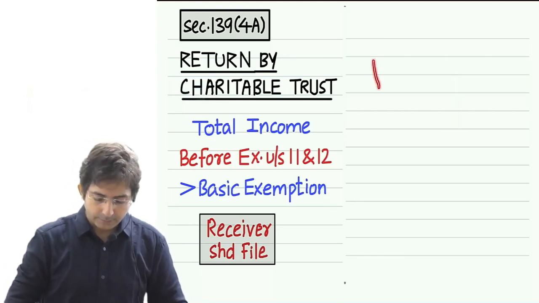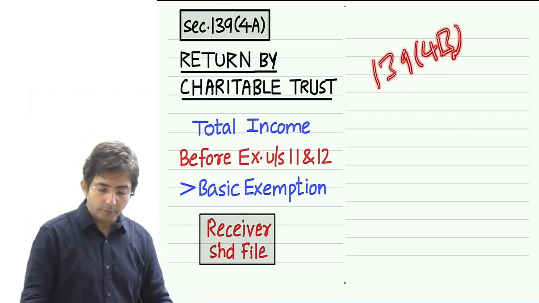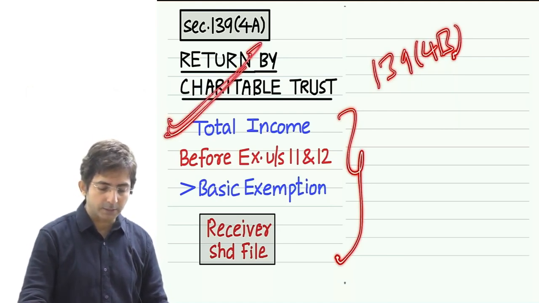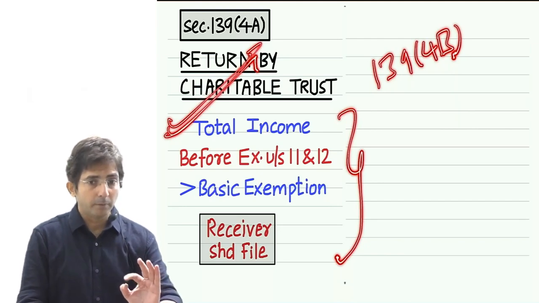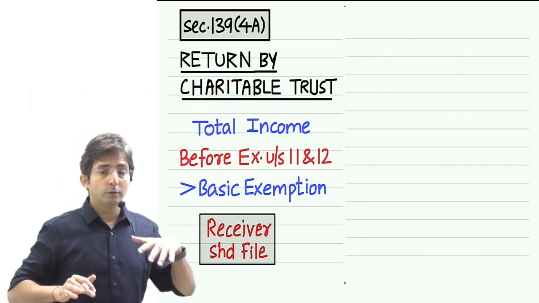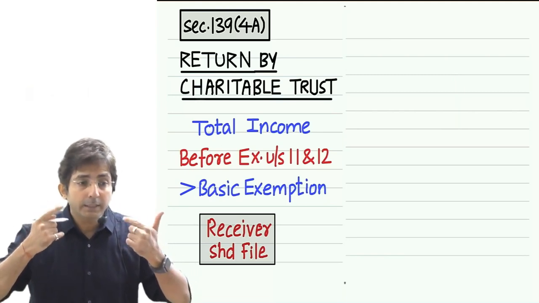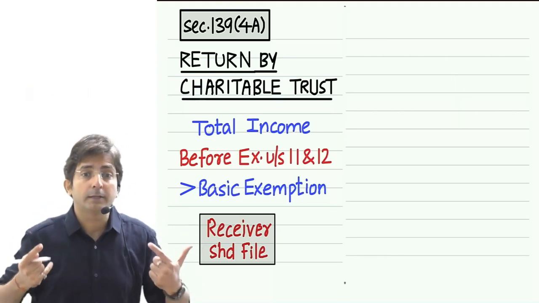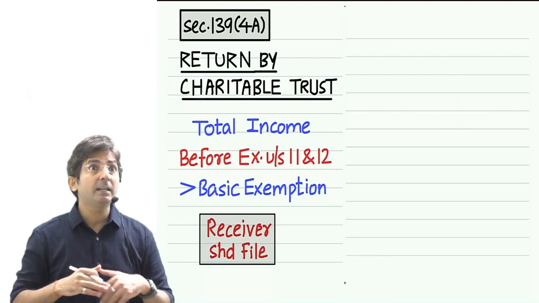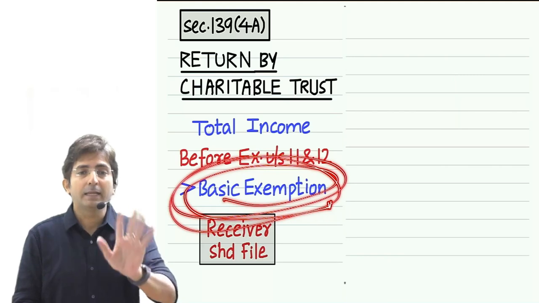Rest everything is the same. See 139(4B): the provisions of this section are ditto the same. What did I say here in trust? You have to see the total income before exemption under 11 and 12. But now you have to see the total income before exemption under section 13A, because income of political parties is exempt under 13A. If that income exceeds the basic exemption, filing a return is a must.